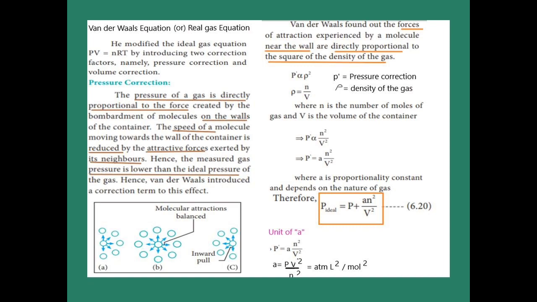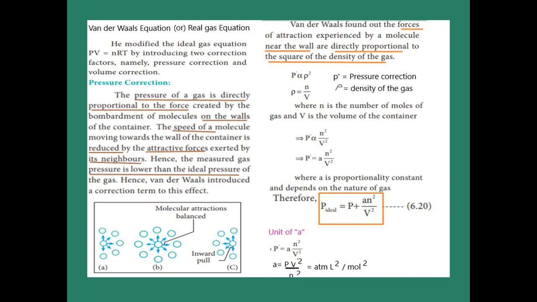Now for the pressure of the ideal gas, we are going to add one more term, P dash, that is called the pressure correction. So P plus a n squared by V squared. This is the ideal gas. Now we are changing that: the pressure of the ideal gas is equal to P plus a n squared by V squared.